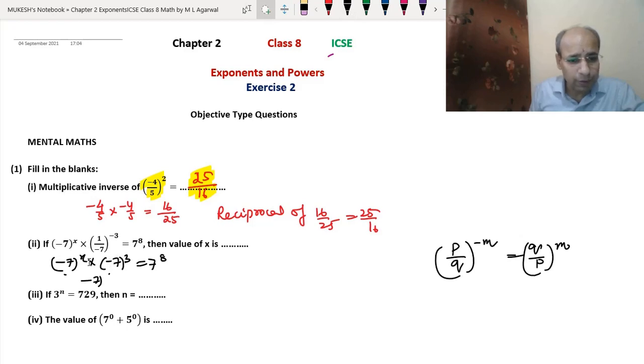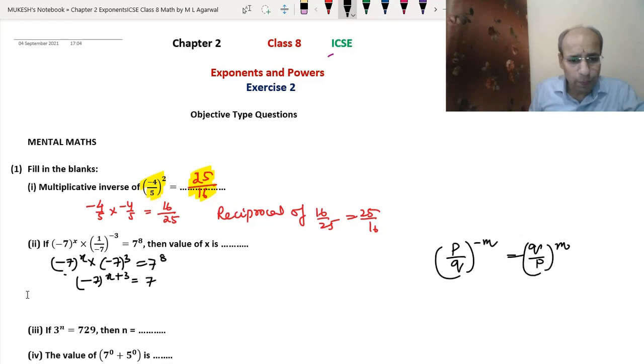So (-7)^(x+3) = 7^8. Clear? Now, since this base is negative and this base is positive, there is a difference. But here the power is 8, so we can write this as (-7) to the power 8 also. Then we will get the same result. So now in this case, both bases we have made equal.